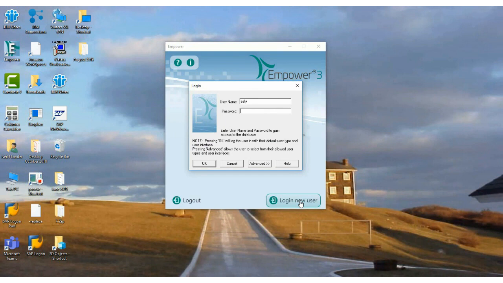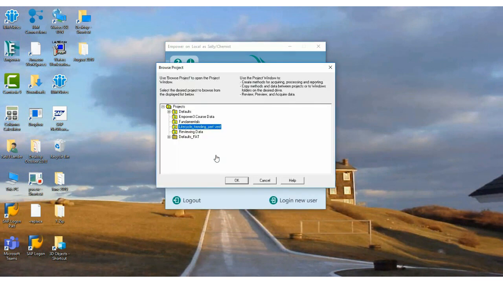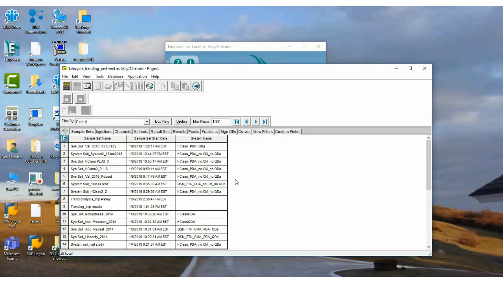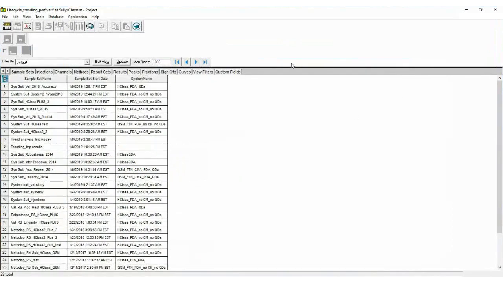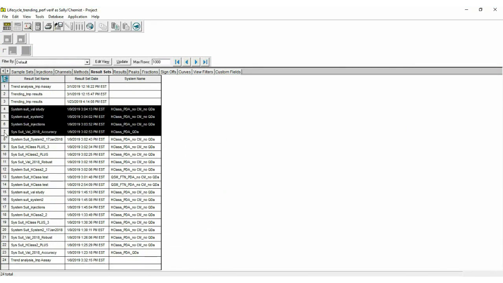So I'm going to log in now with a different account, and I'm going to open the same project. And then I'm going to go to the result sets and select a whole series of result sets. So we have a bigger sampling. Right click, preview publisher.